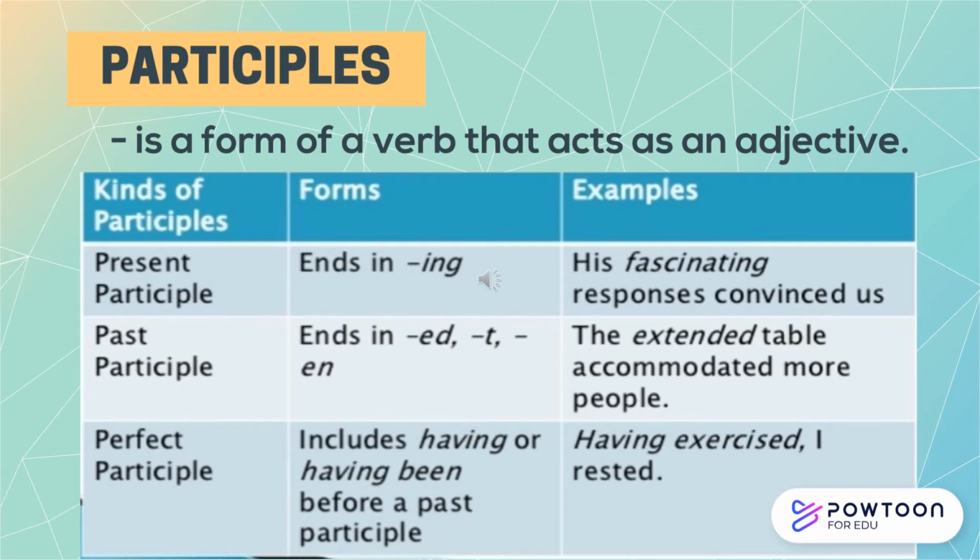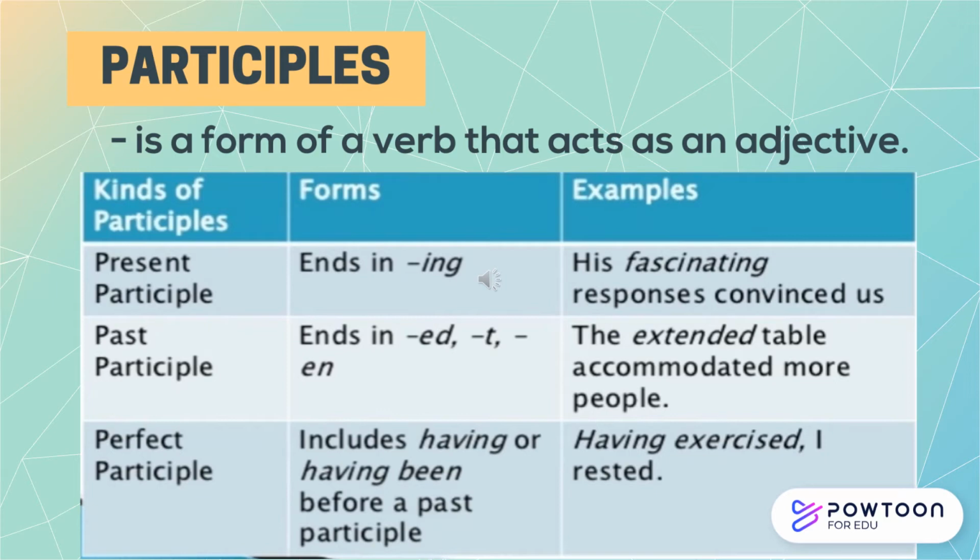So we have the past participle. It ends in ed, t, or en. So let's not just limit ourselves with this. We also have the other form of past participle, or it is the basic form as well, such as the word made, and the other form, for example, known. So let's not just limit ourselves with ed, t, or en. So we have here the example. The extended table accommodated more people. So that's the past participle.